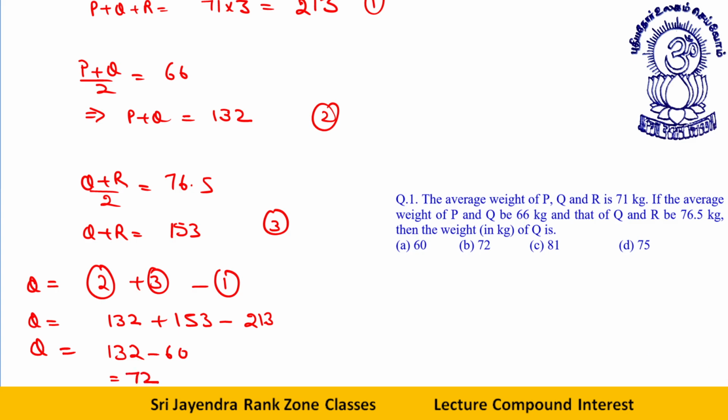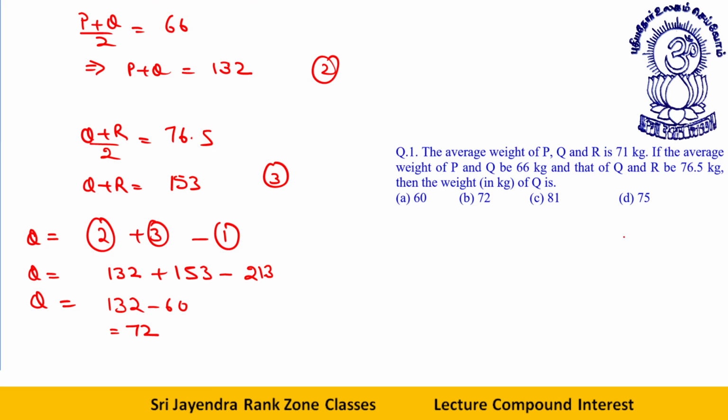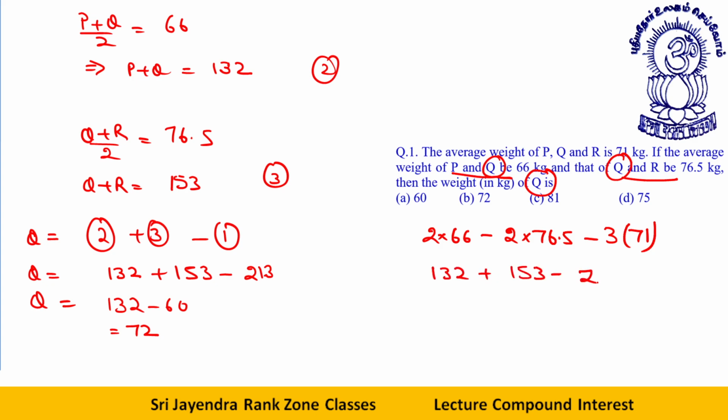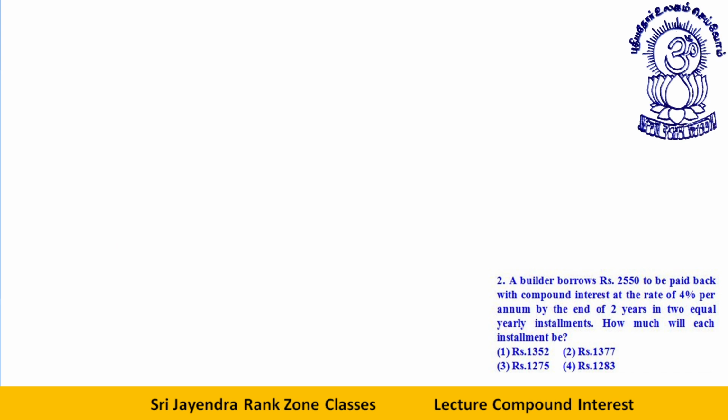This is one way of doing it. The best method of doing it is, see, these are 2. This person is included twice. What you do directly is 2 into 66 plus 2 into 76.5. This person is included twice now. I need to find the weight of this person only. Minus 3 into 71. This will be your answer always. That is 132 plus 153 minus 213, which is 72. Okay, dear students, you got it. Let's take the next one.